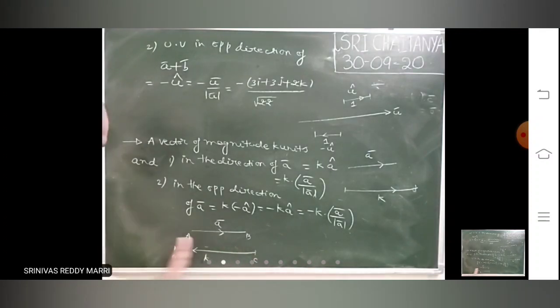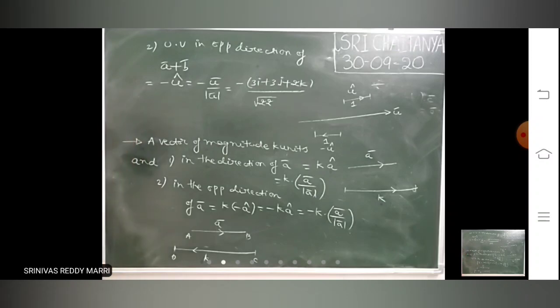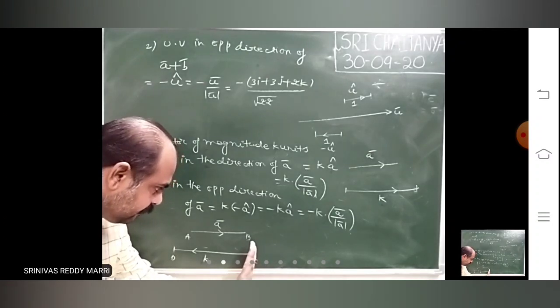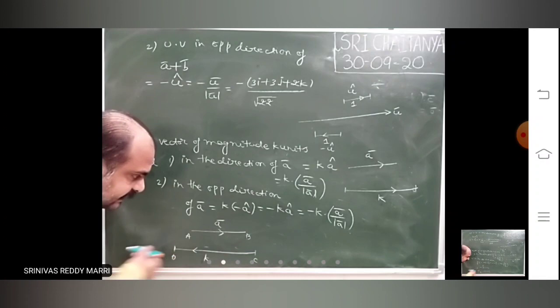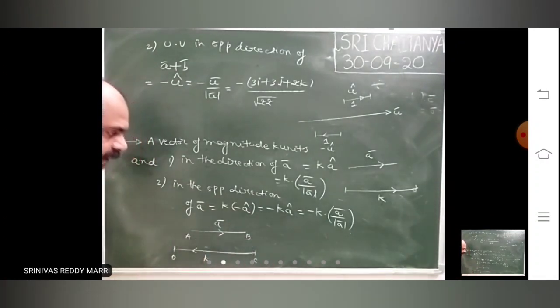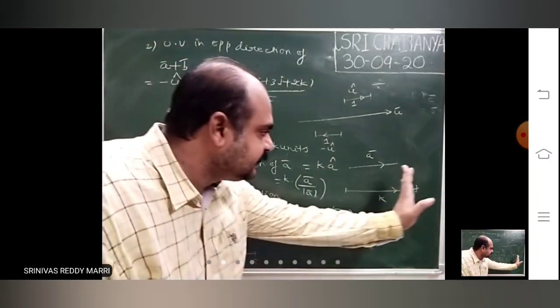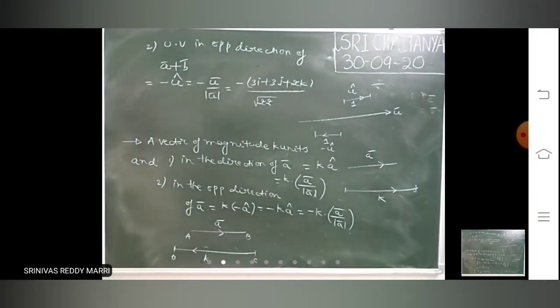Now you want a vector in this direction. So in this direction you take the unit vector in this direction. Whatever vector you are going to calculate, in that direction only you take the unit vector. This is opposite to a bar. That means take that magnitude into minus a cap. Here in this direction, that magnitude into the unit vector in the same direction like this.